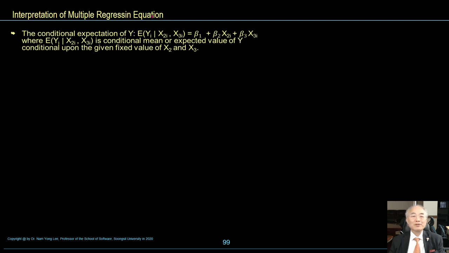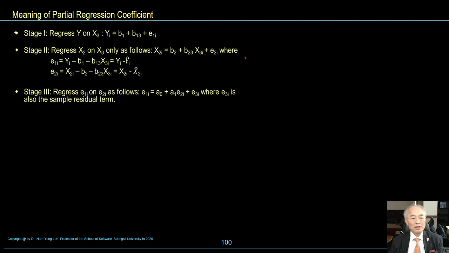Interpretation of the multiple regression equation. The conditional expectation of y, expectation of yi given x2i and x3i, is equal to beta 1 plus beta 2 x2i plus beta 3 x3i, where expectation of yi given x2i and x3i is the conditional mean, the expected value of y conditional upon the given fixed values of x2 and x3.